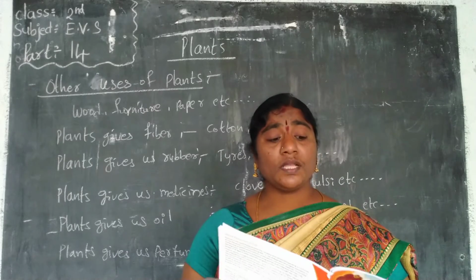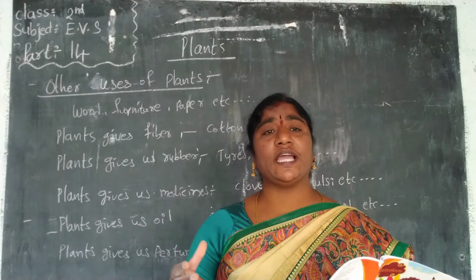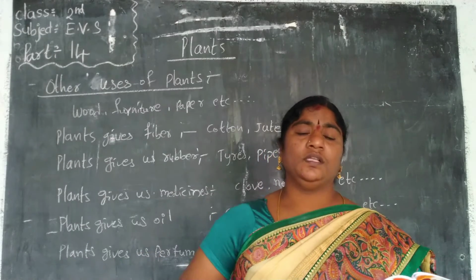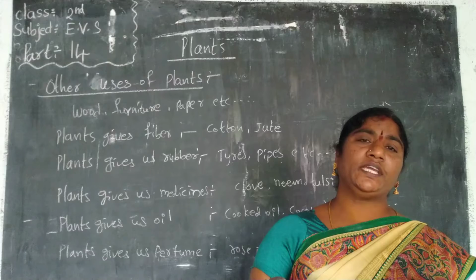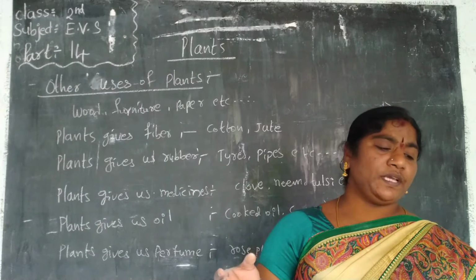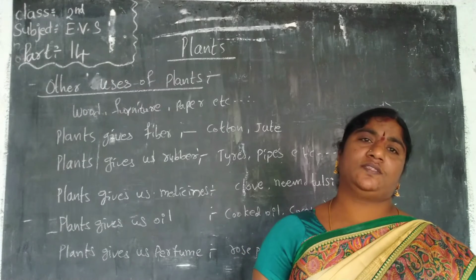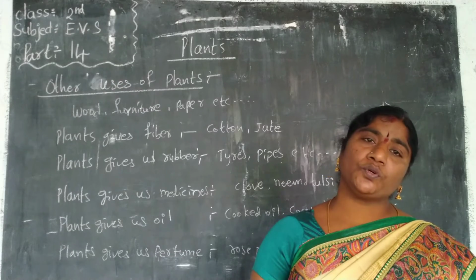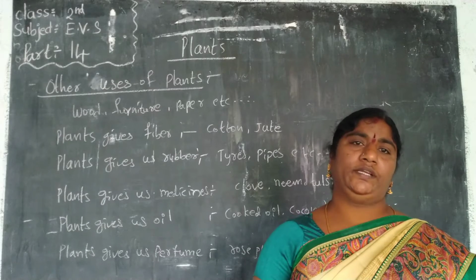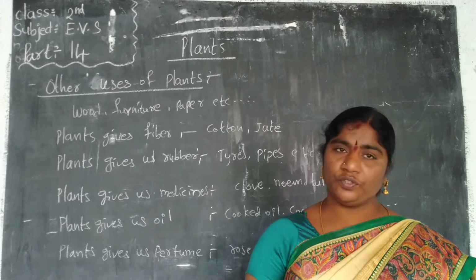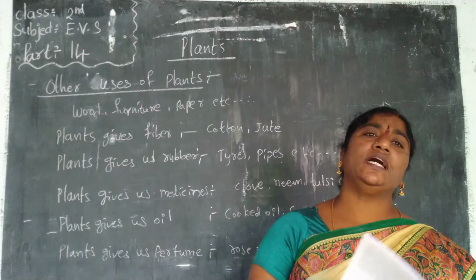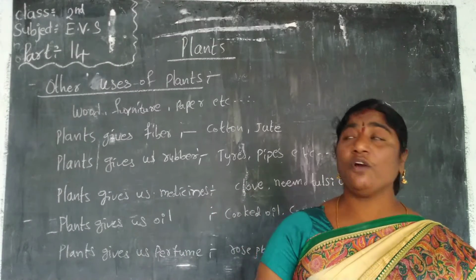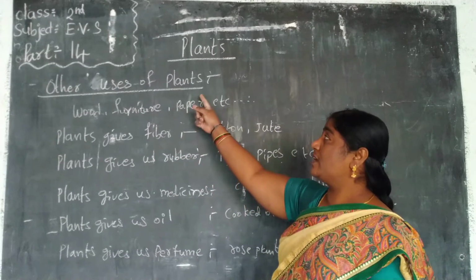Then some seeds we take as food, like corn, beans and peas. With peas and beans we prepare curries, and maize we cook by boiling and frying. Up to here we have learned what parts of the plant we take as food. Now we have to learn about other uses of plants.